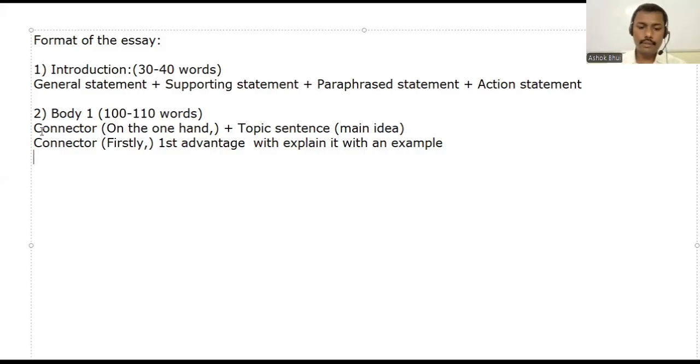Next, there is another connector you can use. What will that be? You can say secondly. Simple. Secondly, and here, the second advantage.